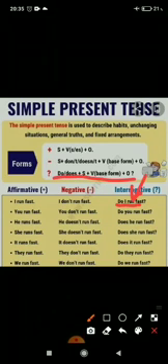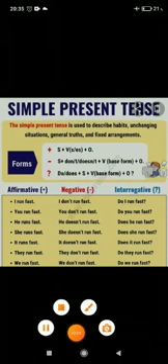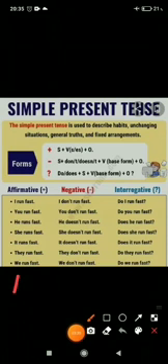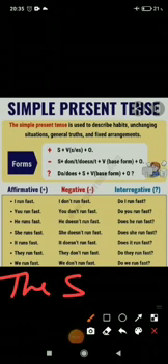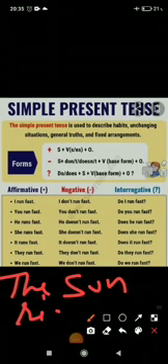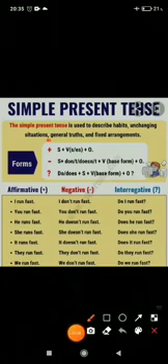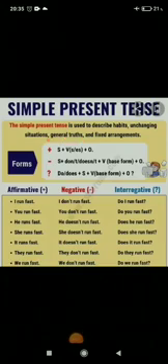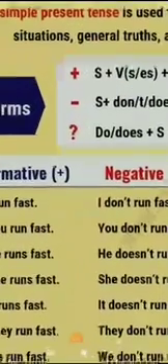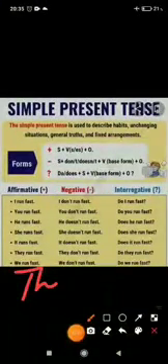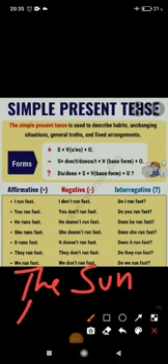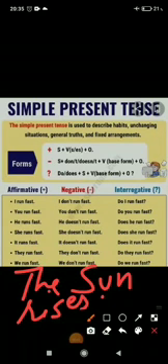Okay. So, for example, if I say the sun rises in the east. Now what is the sentence telling? It is telling us about the general truth, because we know that the sun rises in the east.